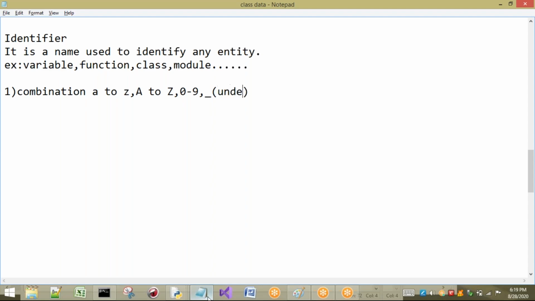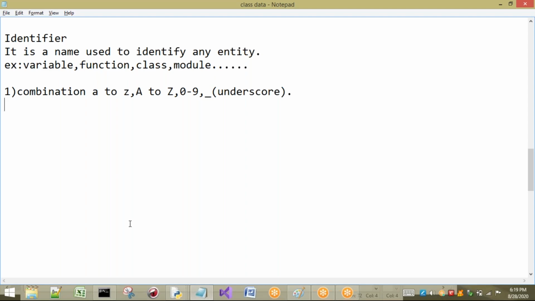Very important, because in other programming languages like C, C++ and Java, we can use underscore and dollar. But in Python we can only use the combination of lowercase a to z, uppercase A to Z, 0 to 9, and only one special character, which is underscore. This is the first point you have to understand.